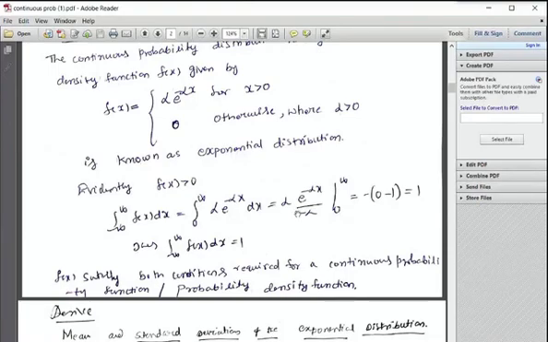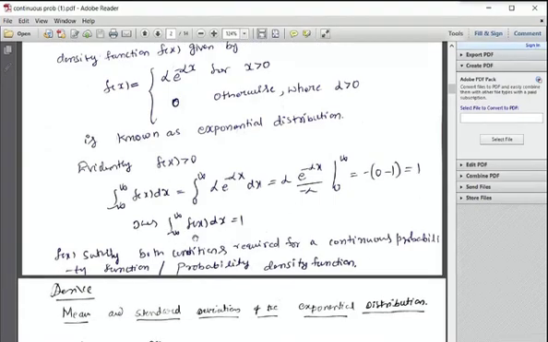Alpha is a constant here, and I'm integrating with respect to x. Alpha into the integration of e power minus alpha x is e power minus alpha x by minus alpha. The upper limit is infinity. Alpha and alpha cancel. The minus sign is here. E power minus infinity is 0, minus e power alpha into 0, the lower limit x equal to 0. E power 0 is 1. So minus into minus gives plus 1.